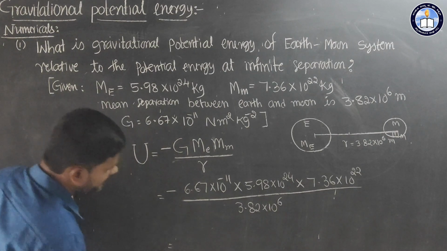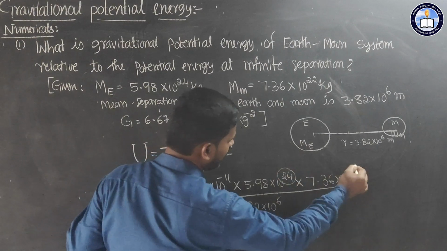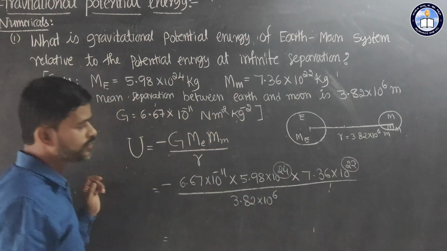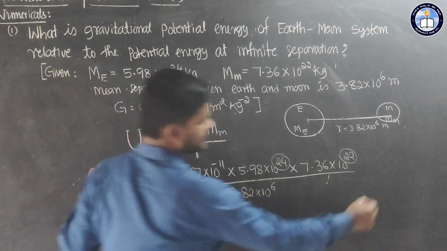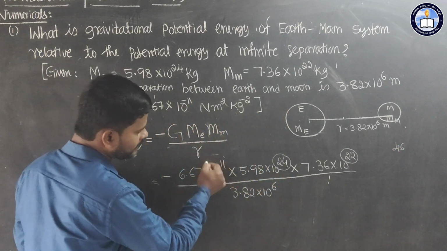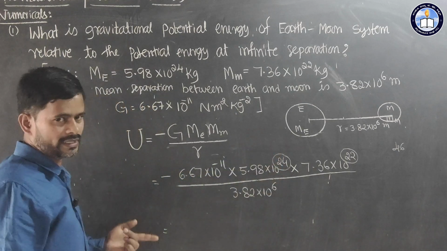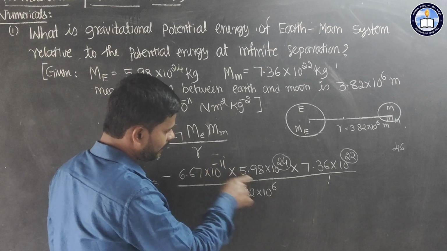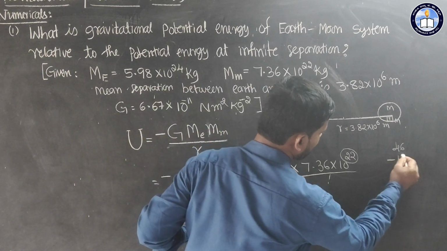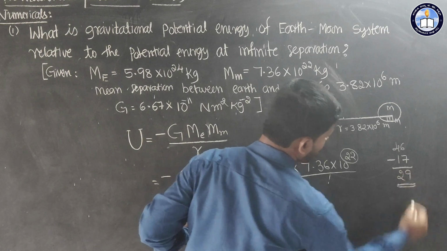First we can calculate the powers. See here, this is plus 24 and here plus 22. If you add these two, you will get 46, so 10 to the power 46. Here minus 11, and this 10 to the power 6 will rise to the numerator and become minus. So minus 11 and minus 6 is minus 17. If you subtract, you will get 29.